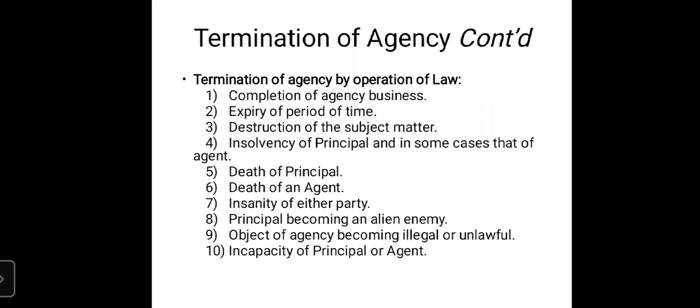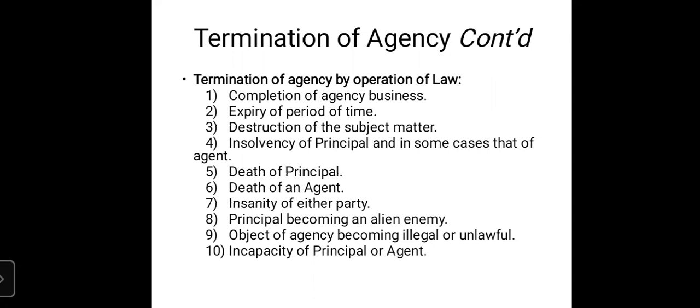Next one, expiry of period of time. The contract between the principal and agent was created for a period of 6 months. Once the 6 month period is over, automatically the contract of agency between the agent and the principal is over. Simple. Next one, destruction of the subject matter.